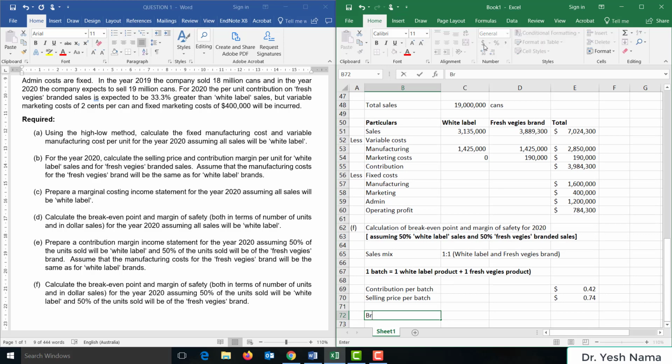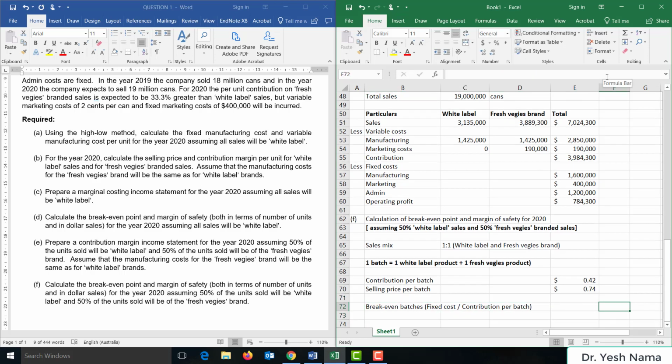Now, break-even batches is equal to fixed cost upon contribution per batch.